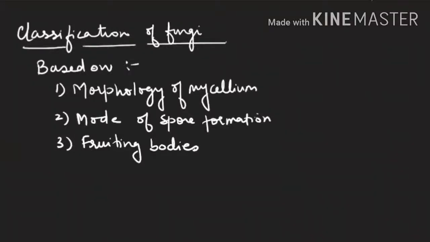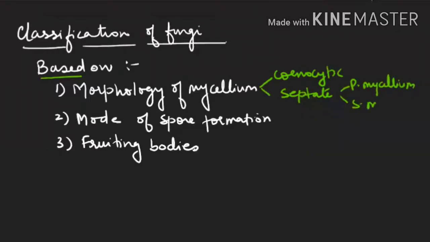So in this video today we are going to study the different classes of fungus and the criteria on which the classification of fungus was done. The fungus classification is based on the morphology of mycelium. That means we have to see whether the mycelium is cenocytic or septate. If it is septate, then we have to see whether it has a primary mycelium, meaning the monokaryotic condition, or a secondary mycelium, meaning the dikaryotic condition.